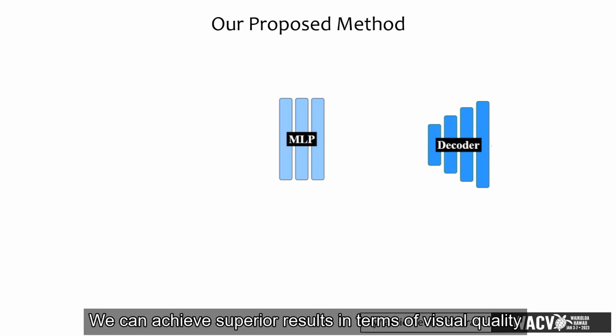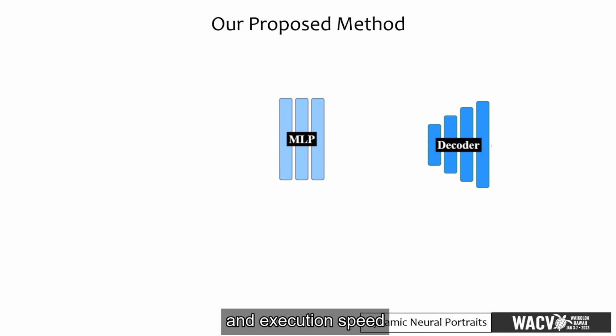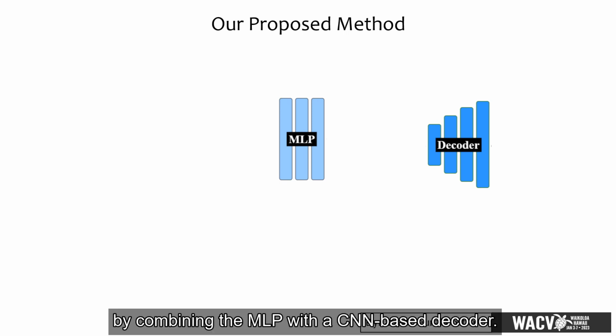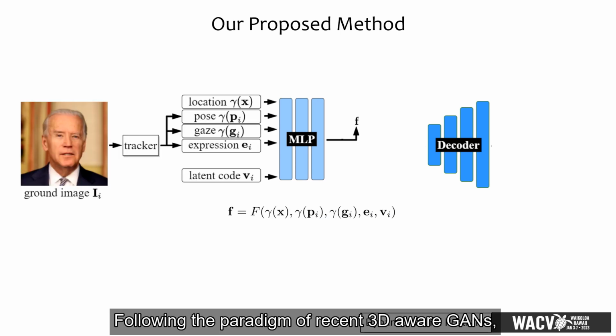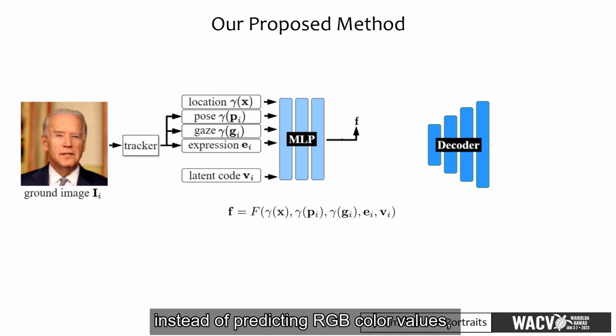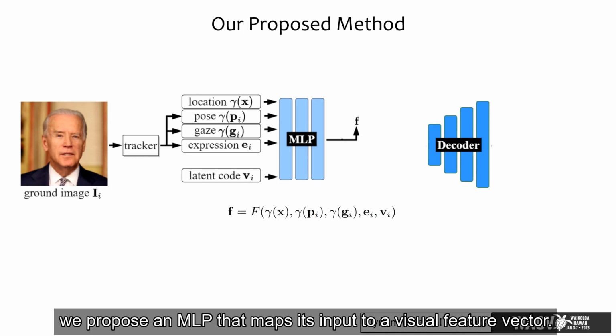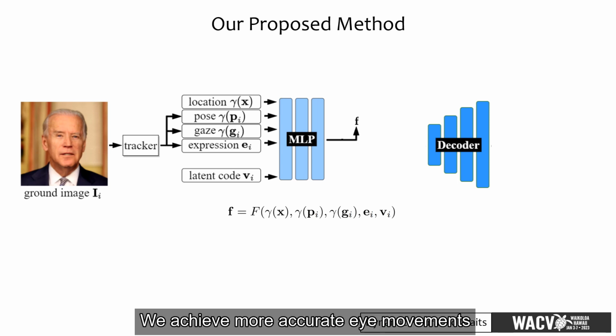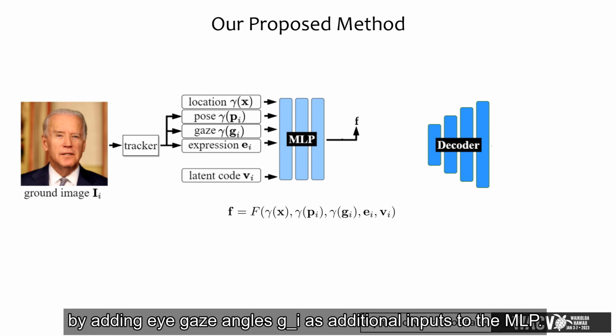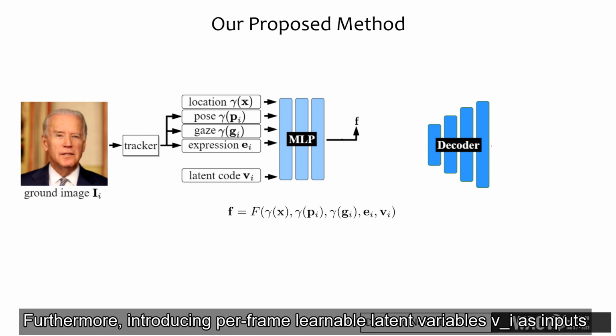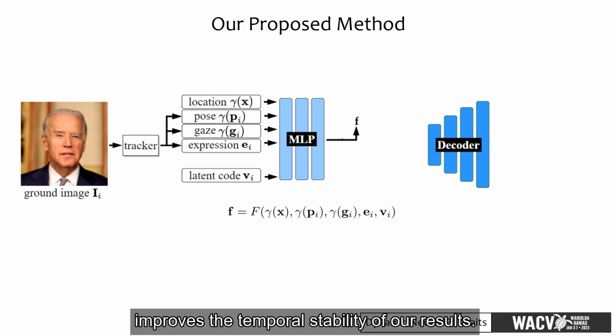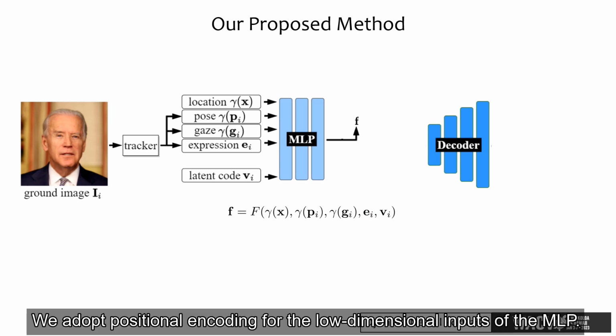We can achieve superior results in terms of visual quality and execution speed by combining the MLP with a CNN-based decoder. Following the paradigm of recent 3D-aware GANs, instead of predicting RGB color values, we propose an MLP that maps its input to a visual feature vector. We achieve more accurate eye movements by adding eye gaze angles GI as additional inputs to the MLP. Furthermore, introducing per frame learnable latent variables VI as inputs improves the temporal stability of our results. We adopt positional encoding for the low-dimensional inputs of the MLP.